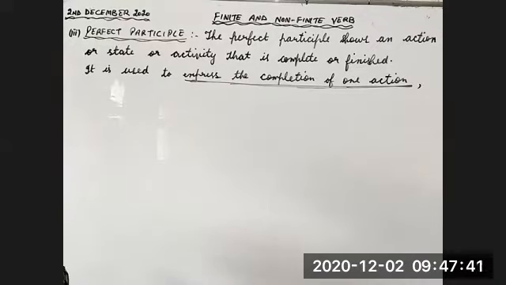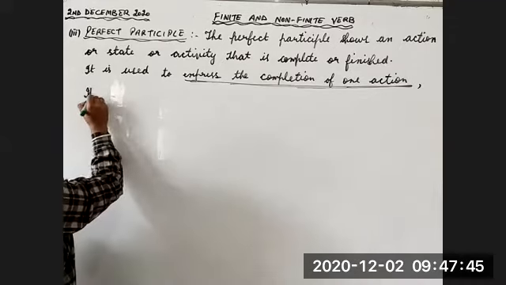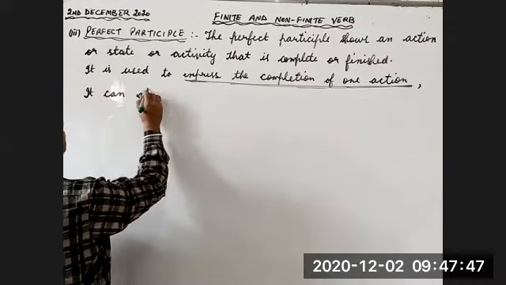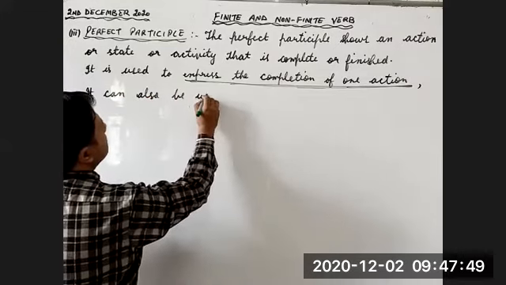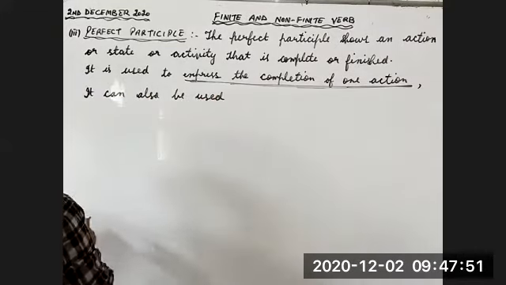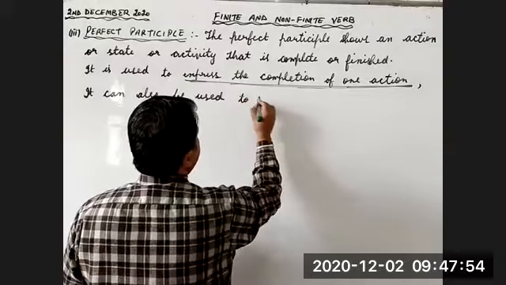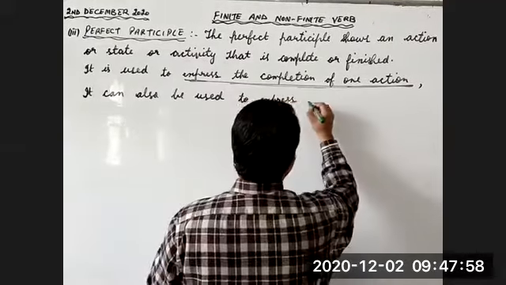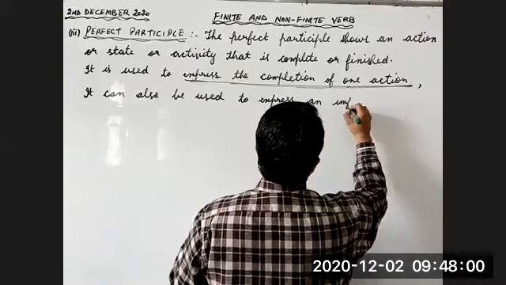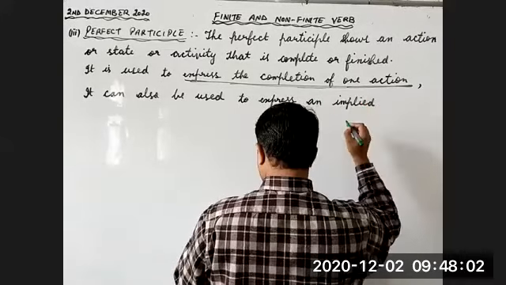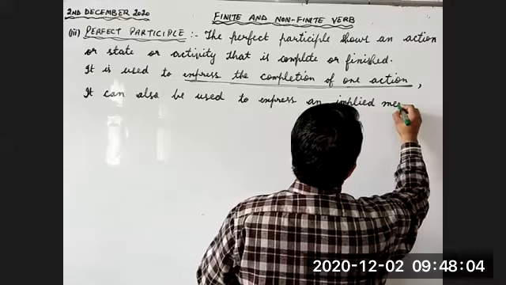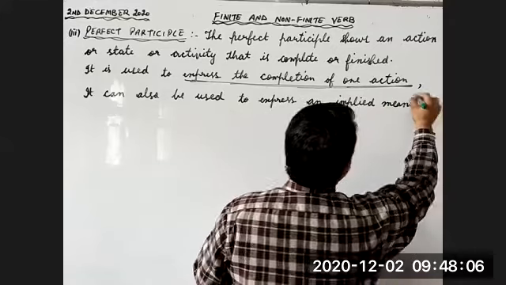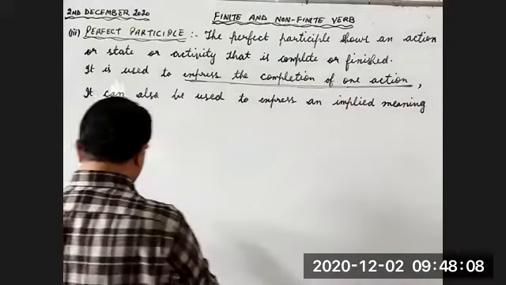Second, it can also be used to express an implied meaning. Implied meaning which is understood.